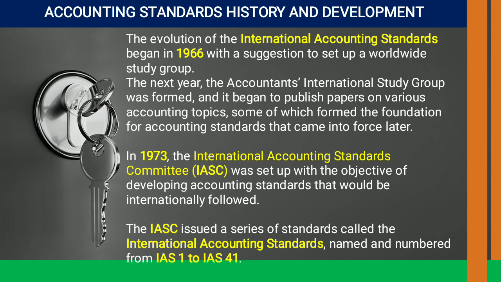The evolution of the international accounting standards began in 1966 with a suggestion to set up a worldwide study group. Basically, before 1966, we were aware of the recording of business transactions, but after 1966 there was an international accounting standards suggestion, to make a kind of accounting standards which a businessman can use to record their transactions.